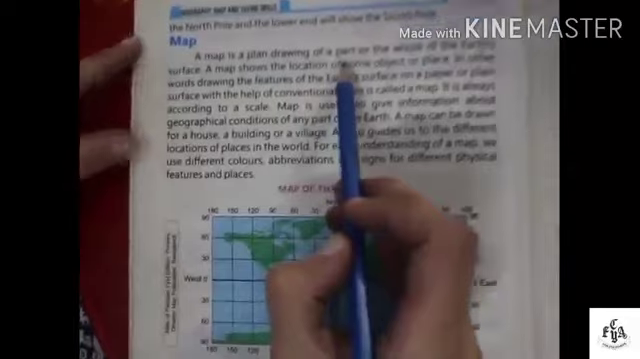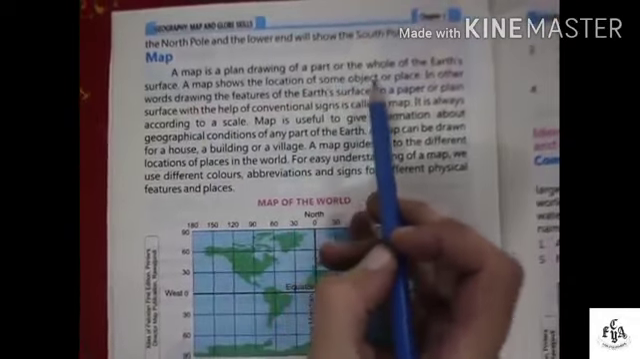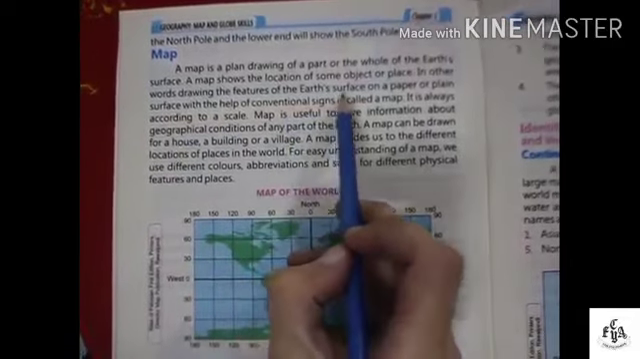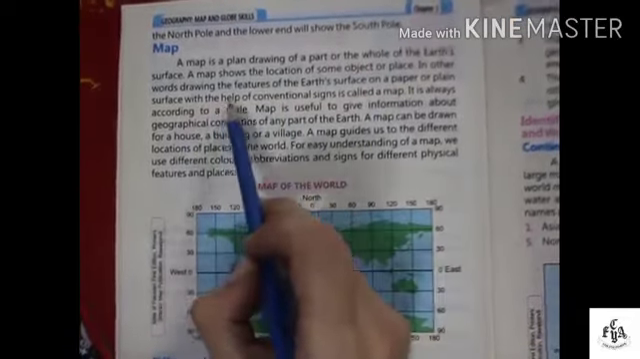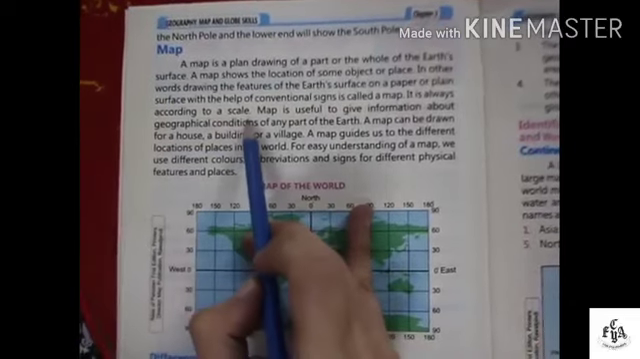A map is a plain drawing of a part of the whole of the Earth's surface. A map shows the location of some object or place. In other words, drawing the features of the Earth's surface on a paper or plane surface with the help of conventional signs is called a map. It is always according to a scale.